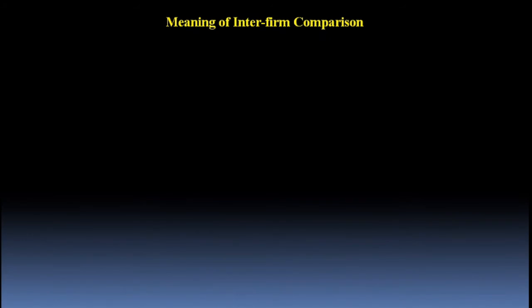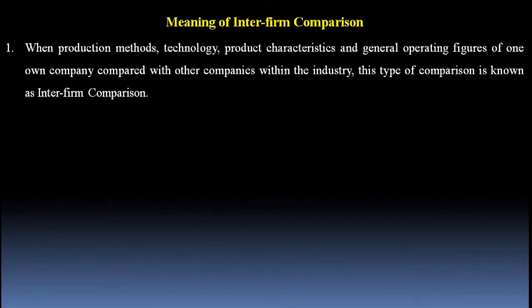Now I would like to share with you the meaning of interfirm comparison. But before that, let me tell you the concept of uniform costing is totally different from the concept of interfirm comparison. It's true that interfirm comparison is dependent on uniform costing, because until and unless the costing methods, principles, techniques and procedures are the same for the companies of the same industry, interfirm comparison cannot be made, meaning the performance of the key indicators cannot be compared. Let's begin. When production methods, technology, product characteristics, and general operating figures of one's own company are compared with other companies within the industry, this type of comparison is known as intergroup comparison.